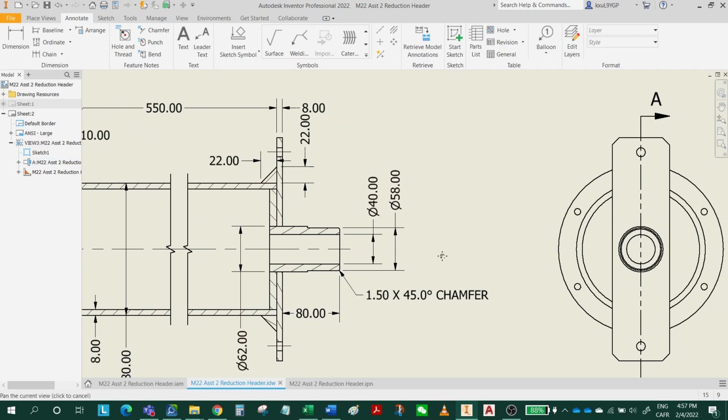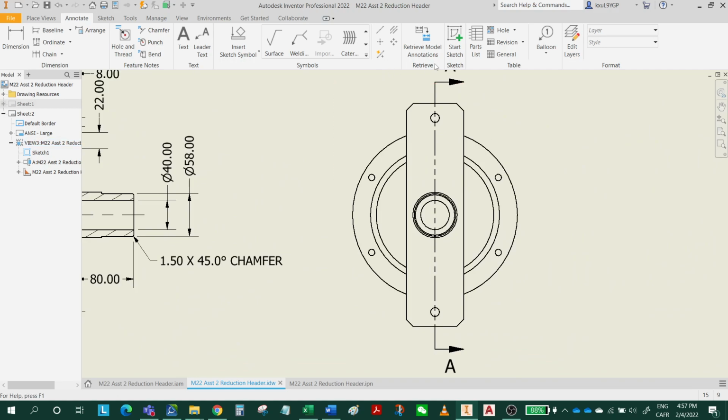All right. Next, I'm gonna add the center mark for this. This is the circular pattern holes. So I'm gonna select this one first and select this one.